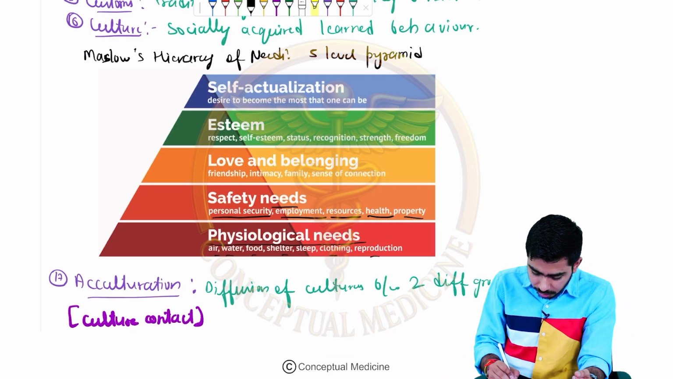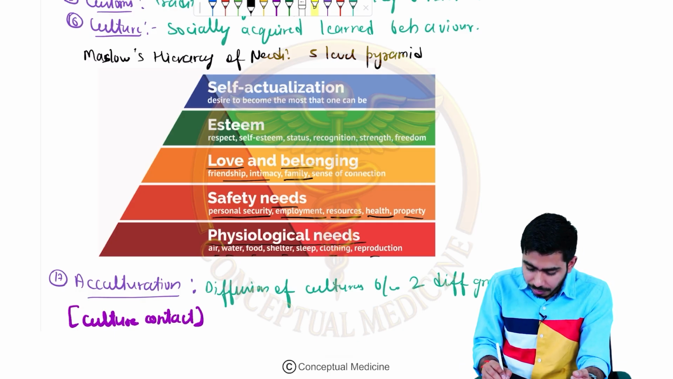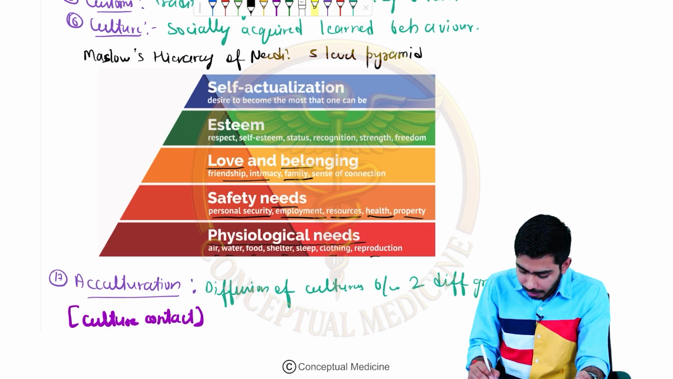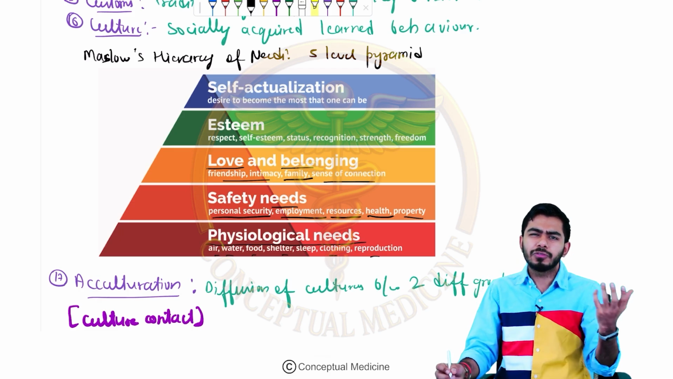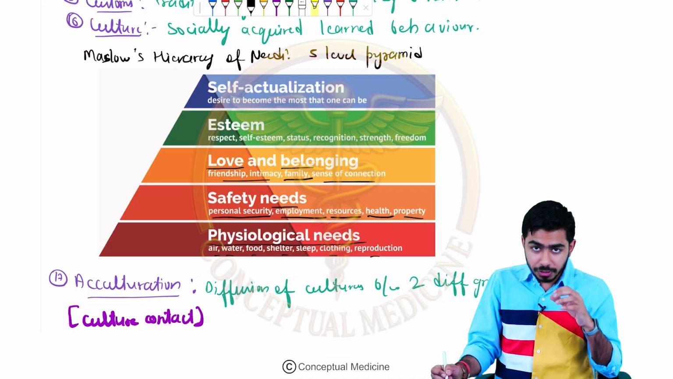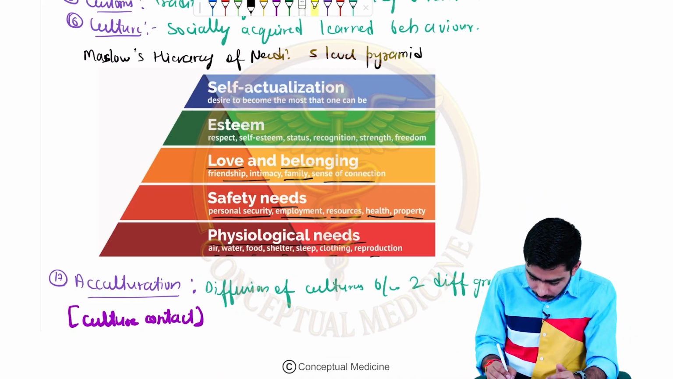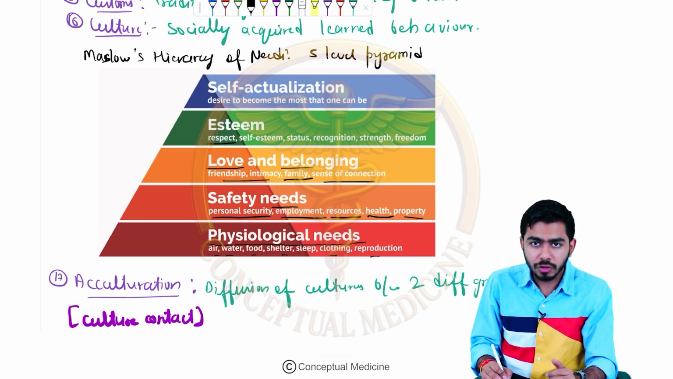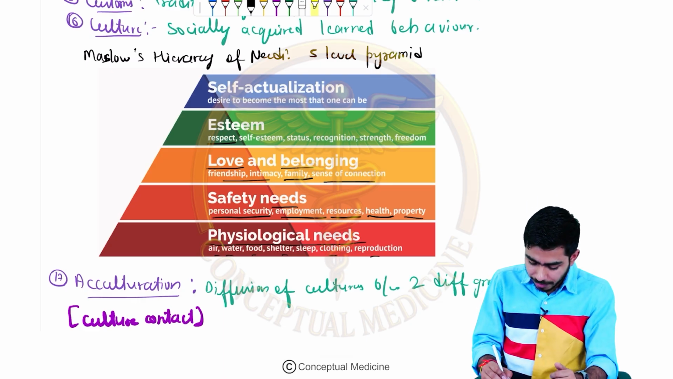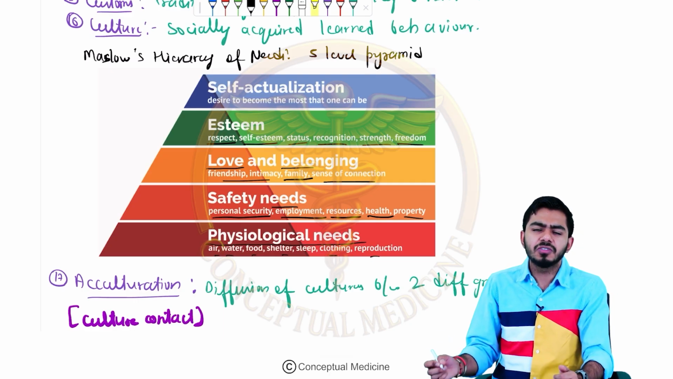For example, what about love and belonging? We should have the family, the love, the intimacy in life, a sense of connection, having a boyfriend, girlfriend, all those things, right? Then once we have this, we look for more things. We are looking for self-esteem, right? We are looking for esteem, respect, self-respect, right? We should have that self-esteem, status, recognition, strength, freedom and all of these things, right?